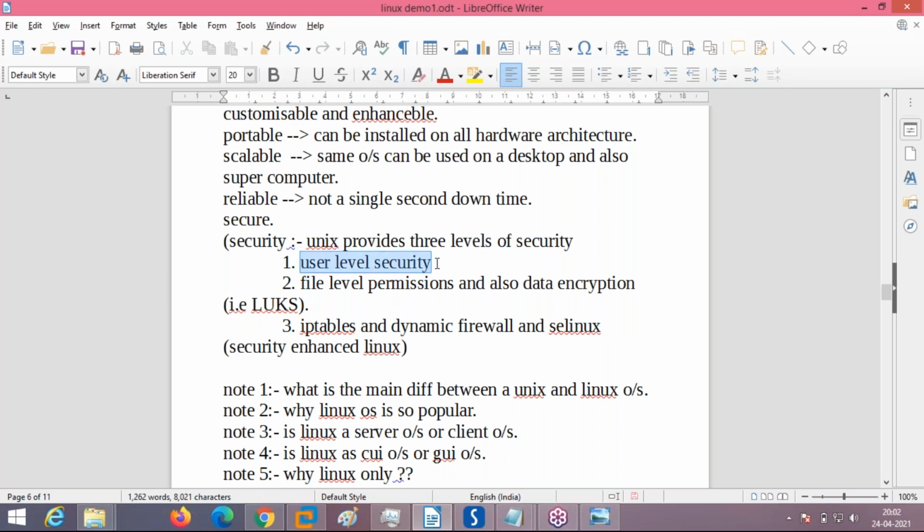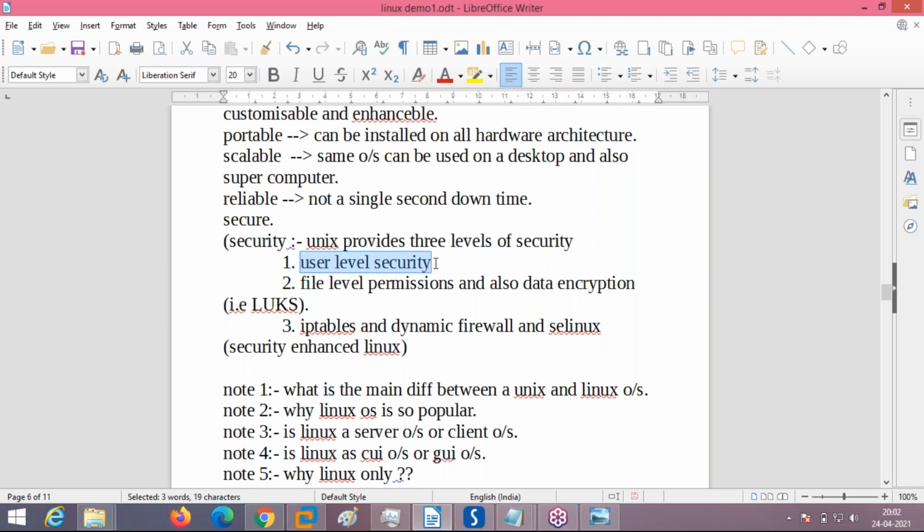User level security. What is the meaning of user level security? Only authorized or authenticated users can log in. No other person can log in without a valid username and password, without permission.